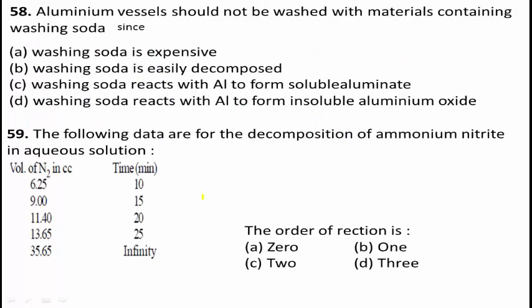Next, question number 58. Aluminium vessels should not be washed with materials containing washing soda since: option A, washing soda is expensive; option B, washing soda is easily decomposed; option C, washing soda reacts with aluminum to form soluble aluminate; option D, washing soda reacts with aluminum to form insoluble aluminum oxide.